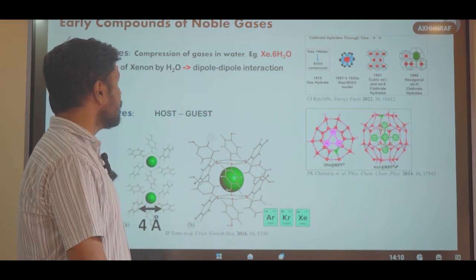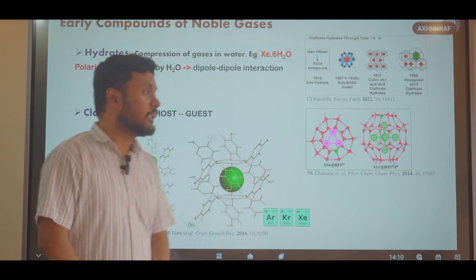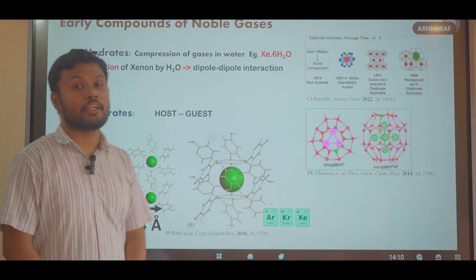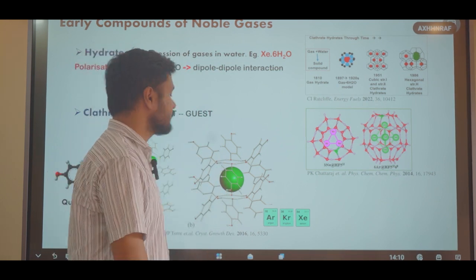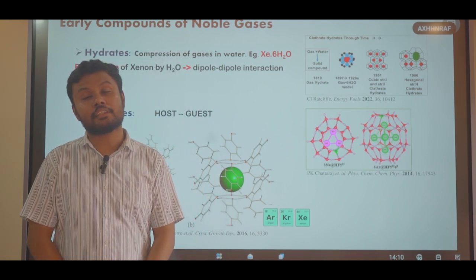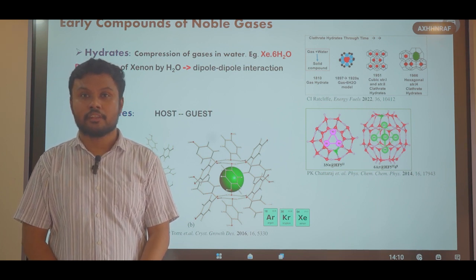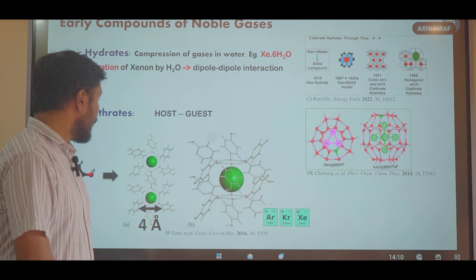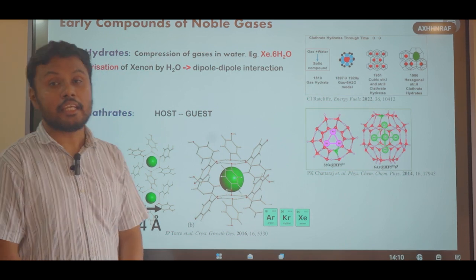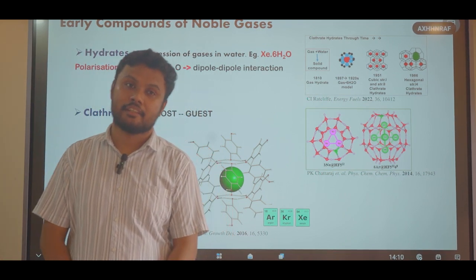an induced dipole moment forms in these gases. This induced dipole interaction is the main reason for the formation of this type of compounds. Clathrate compounds are basically host-guest compounds. The host forms a three-dimensional network having some cavities, and the guest molecule occupies this cavity.